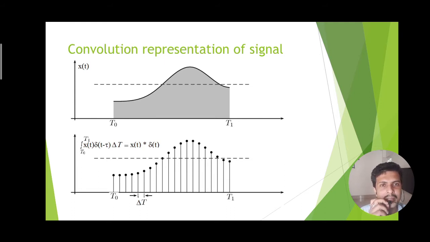That is why that particular area, x(t) into delta of t minus tau into delta t, has been integrated from t0 to t1, and this mathematical representation shows the convolution relation between the original time varying signal and the impulse train. That is why it is written x(t) convolution delta(t). The convolution symbol is normally given by the asterisk mark.